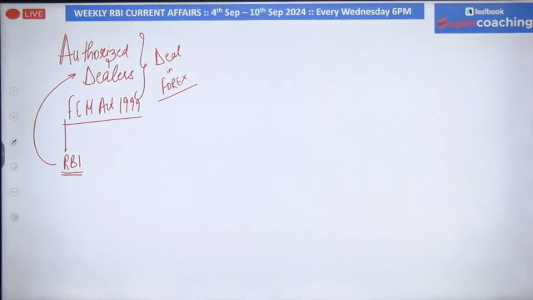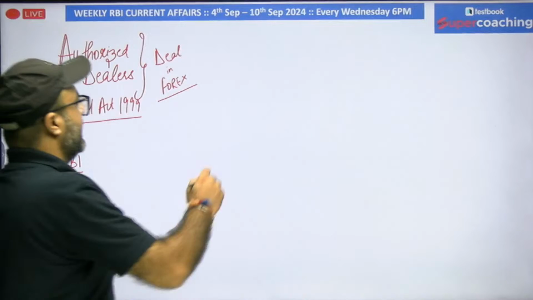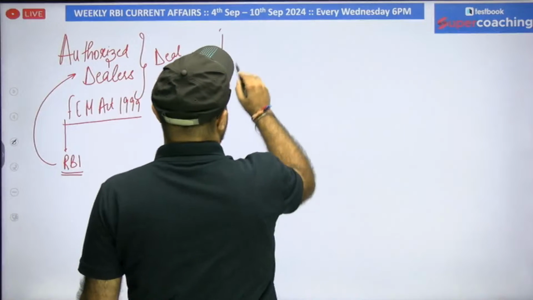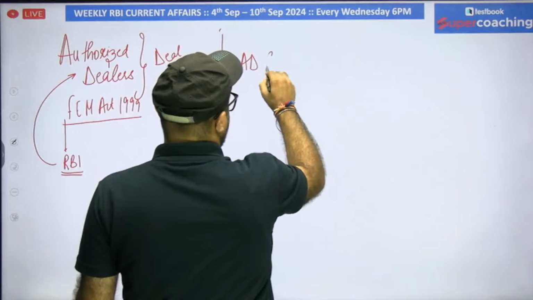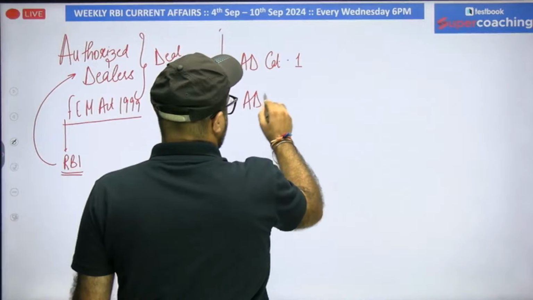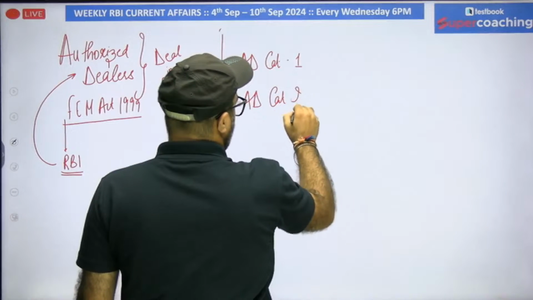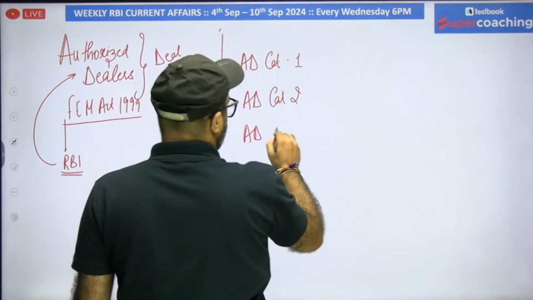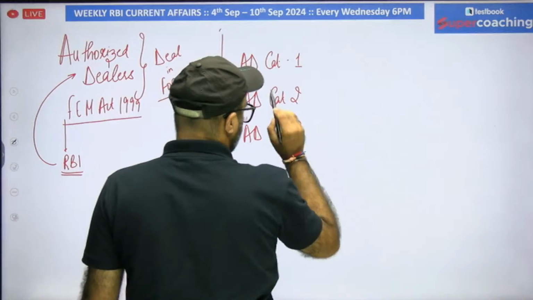Now these authorized dealers are further categorized into different categories. The first one we have is authorized dealer category 1. The second is authorized dealer category 2, and the third is authorized dealer category 3.